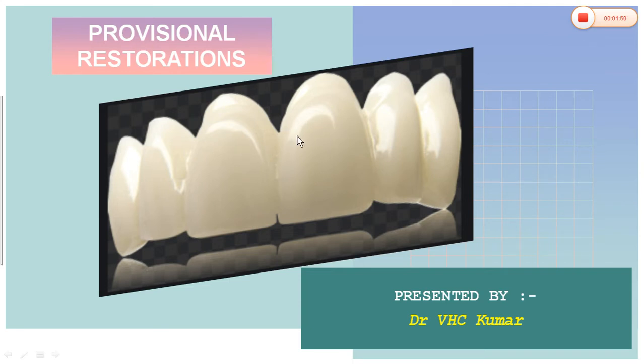So these are known as temporization or interim prostheses. It is like a provisional certificate. Before you get your final marks card, they give a provisional certificate, which gives assurance that we have passed our exams. Same way, until the final restoration is ready, these provisional restorations will serve the purpose.